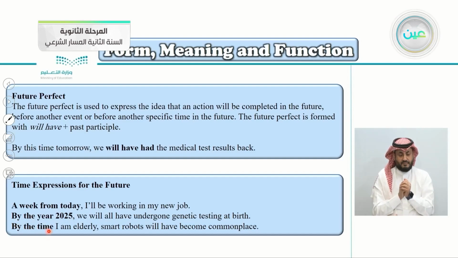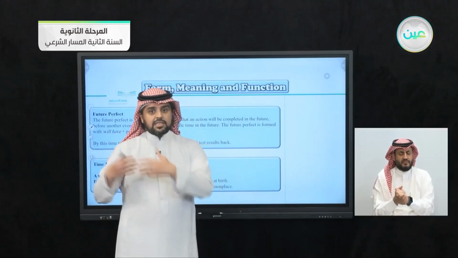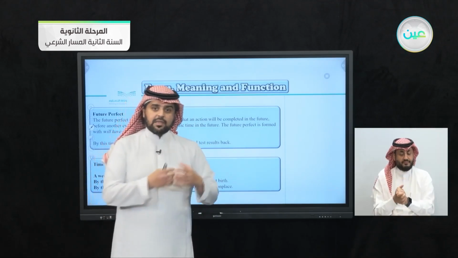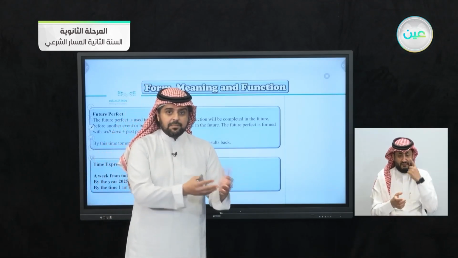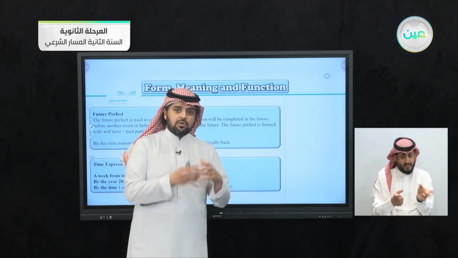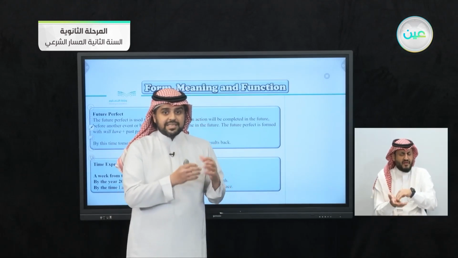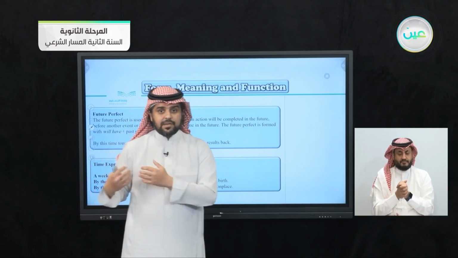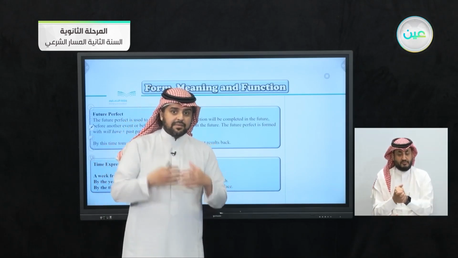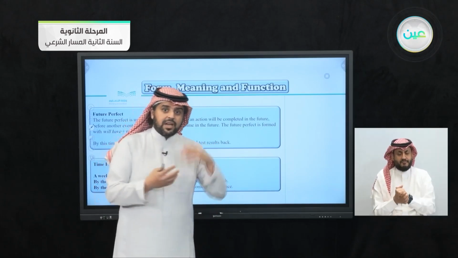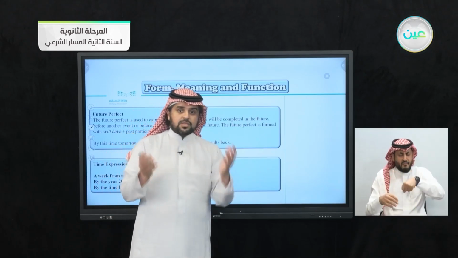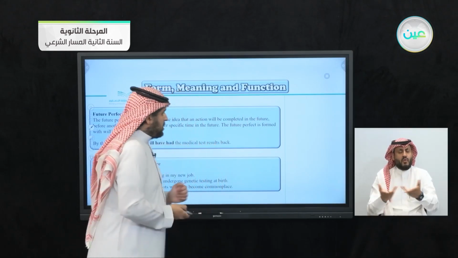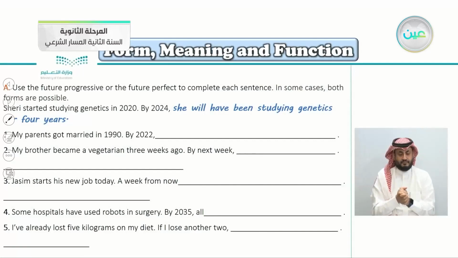By the time, then you will say, what time do you mean? By the time I graduate from high school, by the time I find a job. So when you say by the time, talk about what is this time you're talking about. For example here, he said, by the time I'm elderly, which means when I'm old in the future, robots will be a common thing. So exercise A here, use the future progressive or the future perfect to complete each sentence.